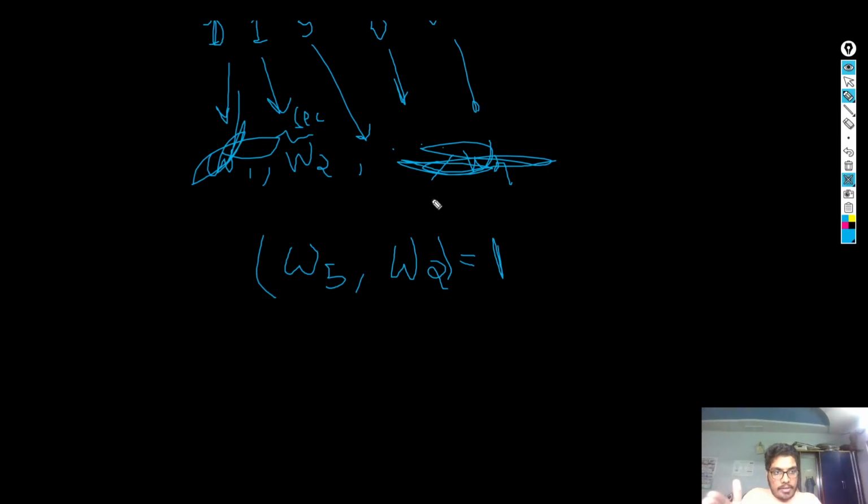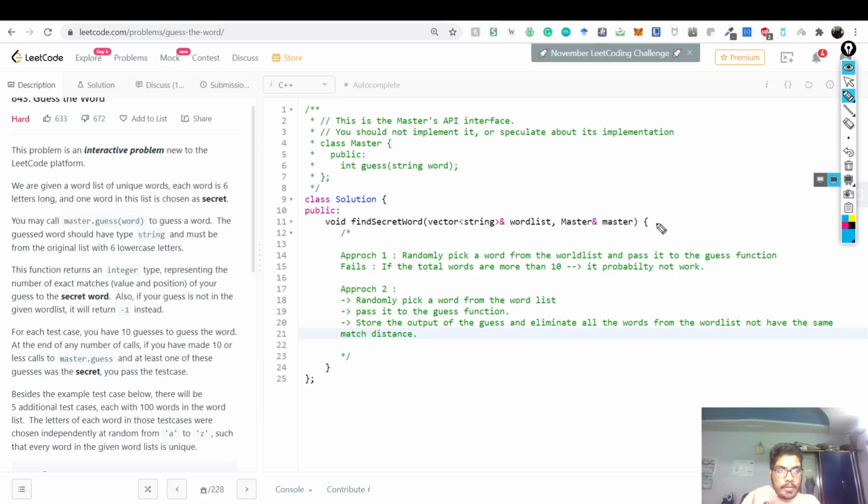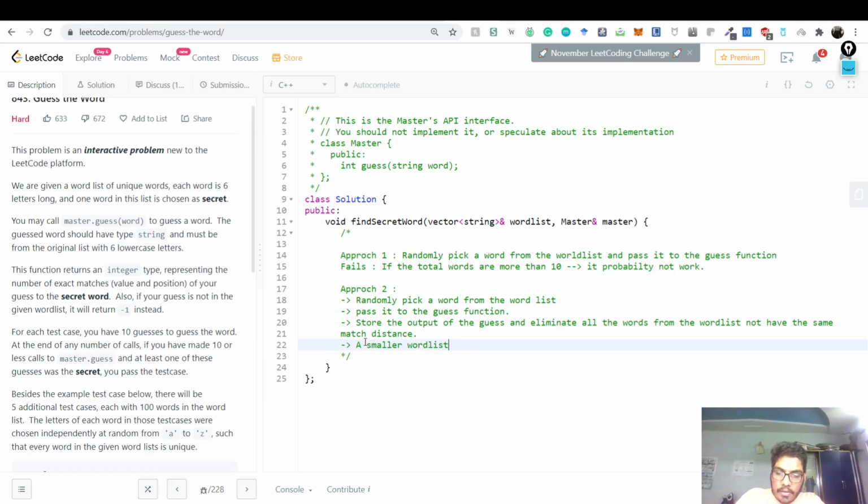And then you have a smaller list, right? After this you have a smaller list, and then you just repeat, right? Because once you have done this, you have eliminated the words from the word list not having the same match distance. You just have a smaller word list where you can repeat this, right? Simple, easy.